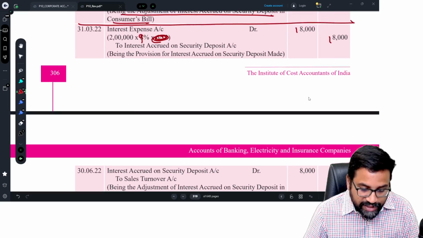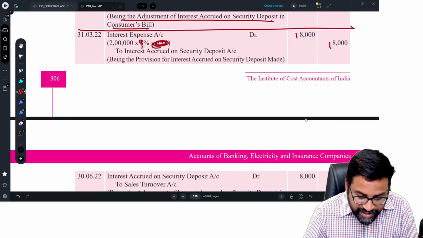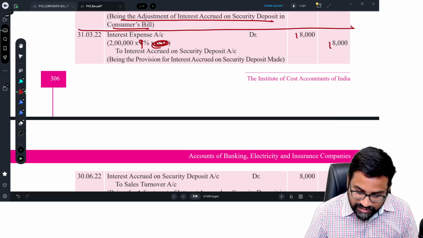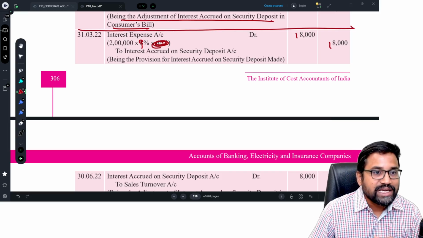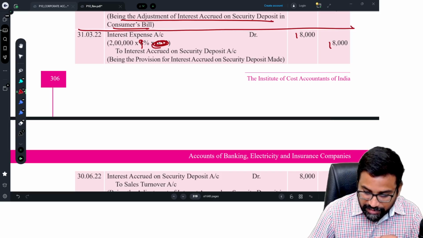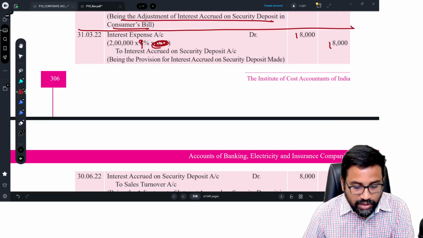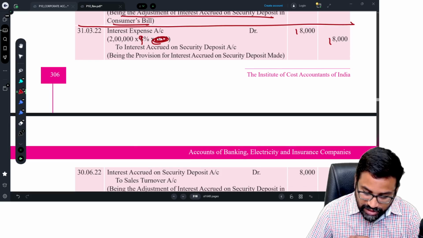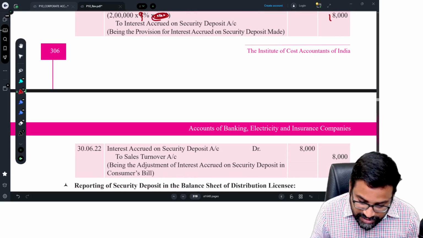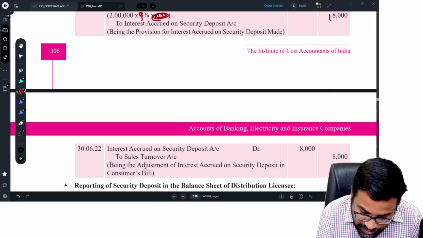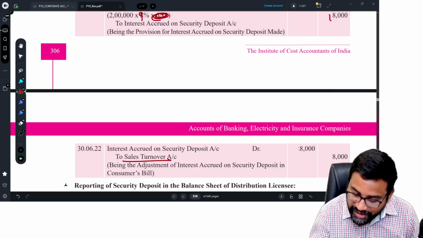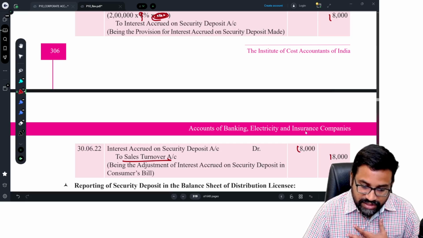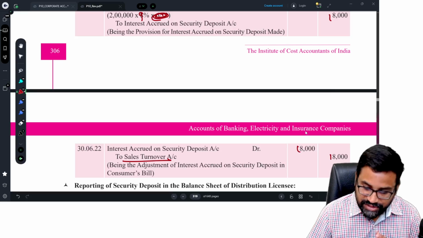And again, by the end of the first quarter, whatever the bill generated for that year, the interest will be adjusted. So therefore, interest expense account debit to interest accrued on security deposit, 18,000. And now that interest accrued on security deposit will be adjusted to consumer bills. So interest accrued on security deposits to sales turnover, 18,000. So very simple question, sir. Here the main thing is interest calculation.